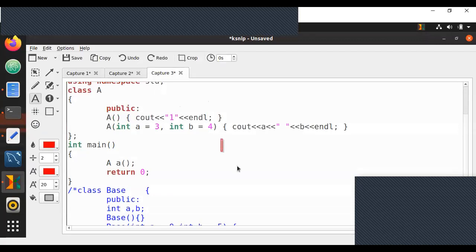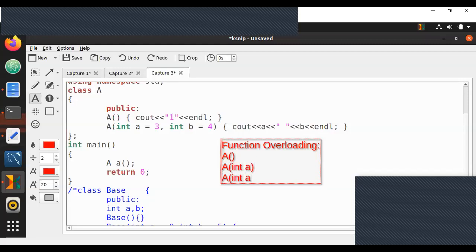In case of function overloading, you know that there should be two functions like a of nothing, a of int a, and something like a of int a comma char b, or a of just char b. So as long as there are different types of parameters or a different number of parameters, then it is overloaded perfectly.